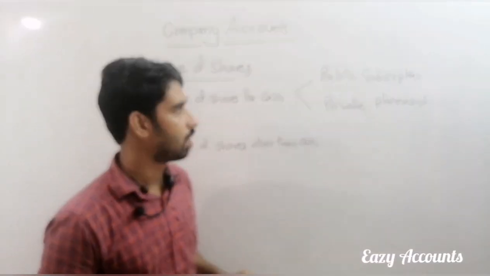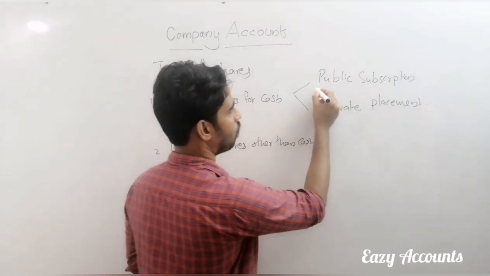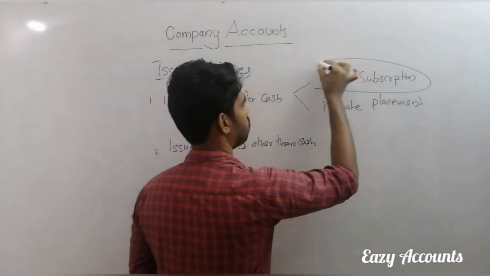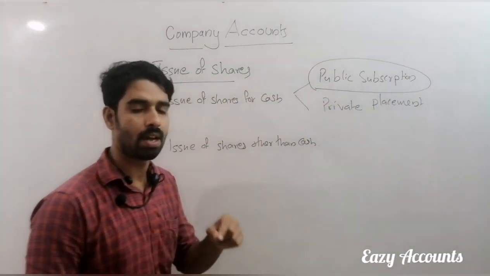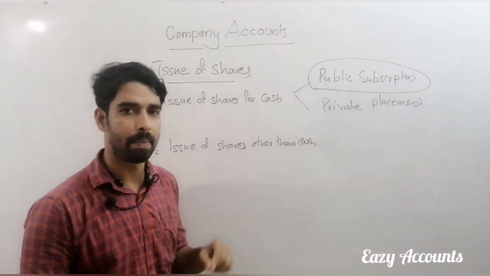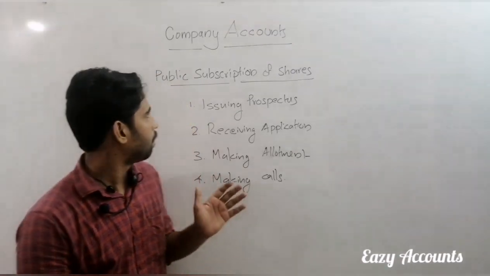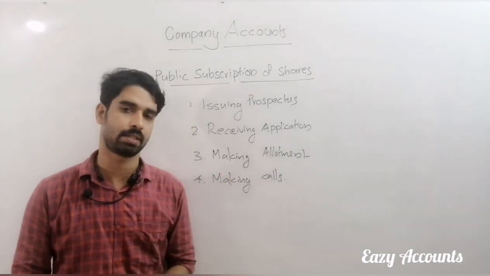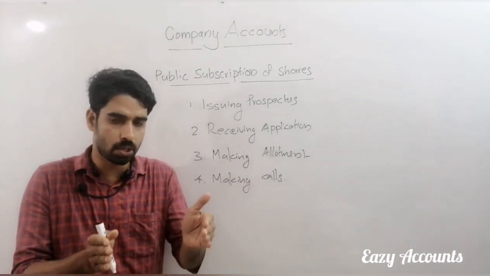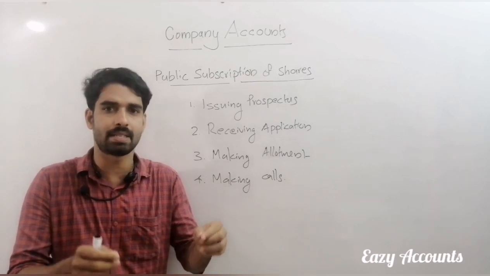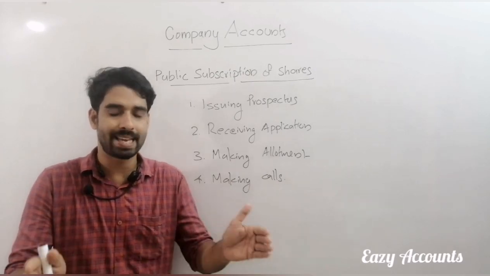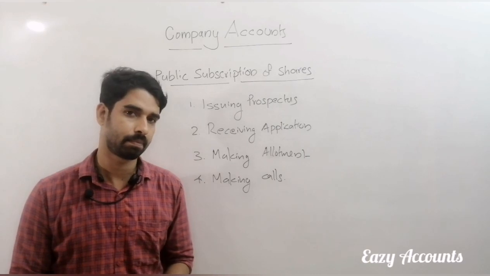So here we are going to discuss what is public subscription of shares, and what the procedures are for it. Public subscription of shares means the company is ready to issue shares to the general public.